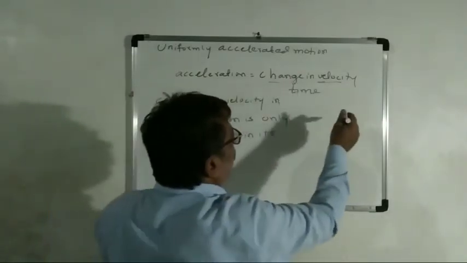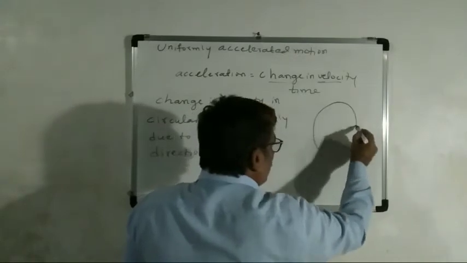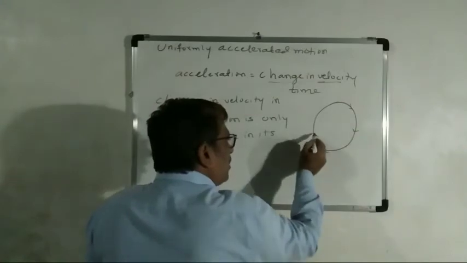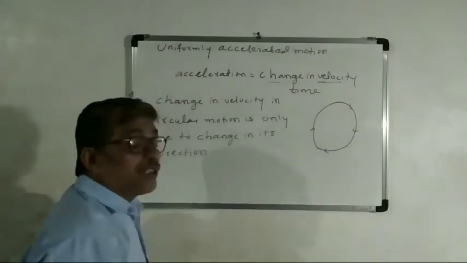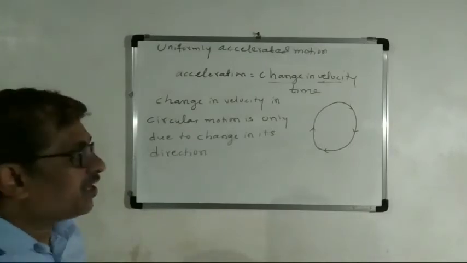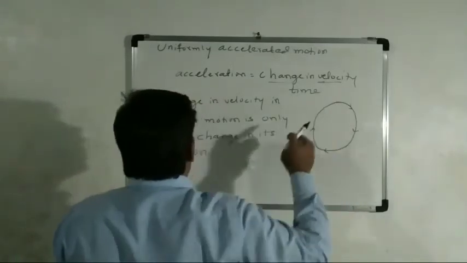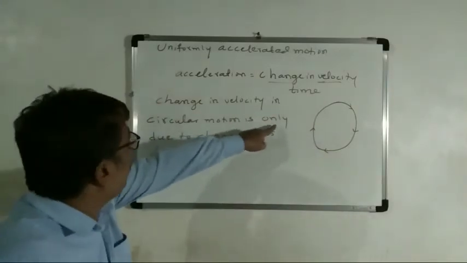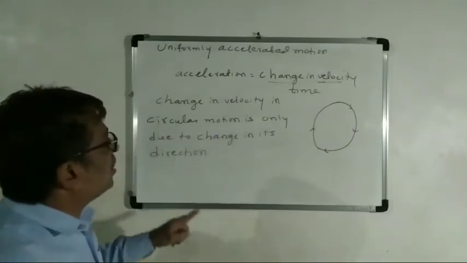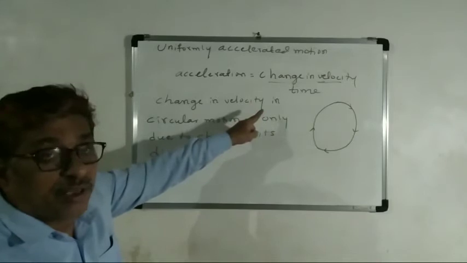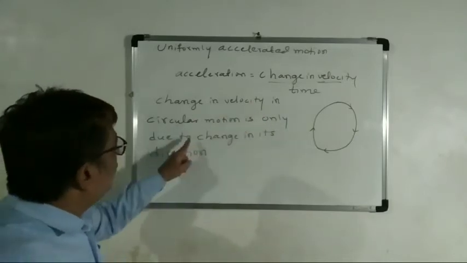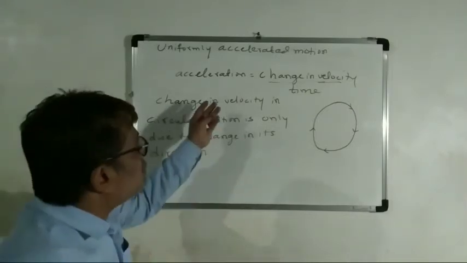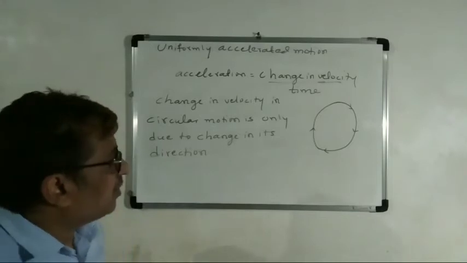Now if we are discussing circular motion, suppose in circular motion, each and every point it changes its direction. So velocity is changing at each and every point of this position. So the change in the velocity in circular motion is only due to the change in its direction. Due to the change in its direction, velocity is changing.